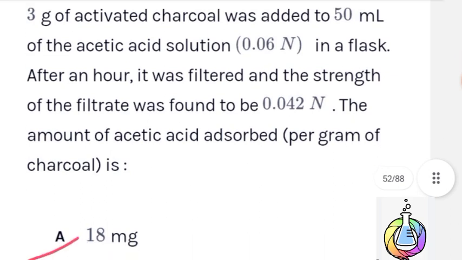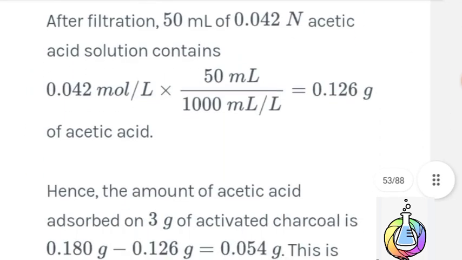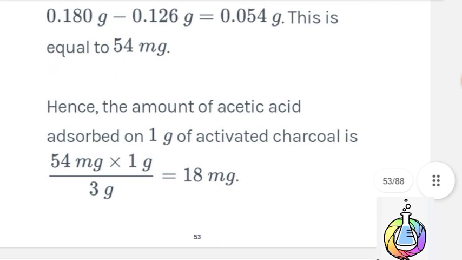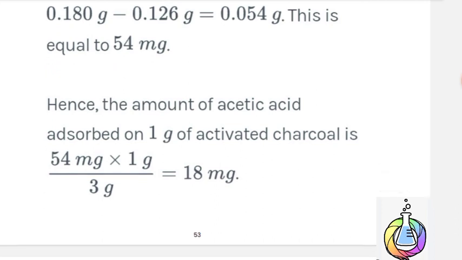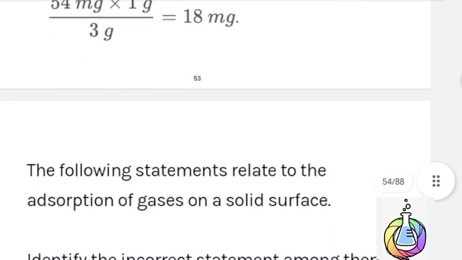Next question. 3 grams of activated charcoal were added to 50 ml of 0.06 normal acetic acid solution in a flask. After an hour, it was filtered and the strength of the filtrate was found to be 0.042 normal. The amount of acetic acid adsorbed per gram of charcoal is 18 milligrams. Here is the solution for this question. The amount of acetic acid adsorbed is 0.054 grams, which is equal to 54 milligrams. For 3 grams of activated charcoal, 54 milligrams is adsorbed, so per 1 gram it is 54 divided by 3, which is 18 milligrams. Therefore, option A is the correct answer.